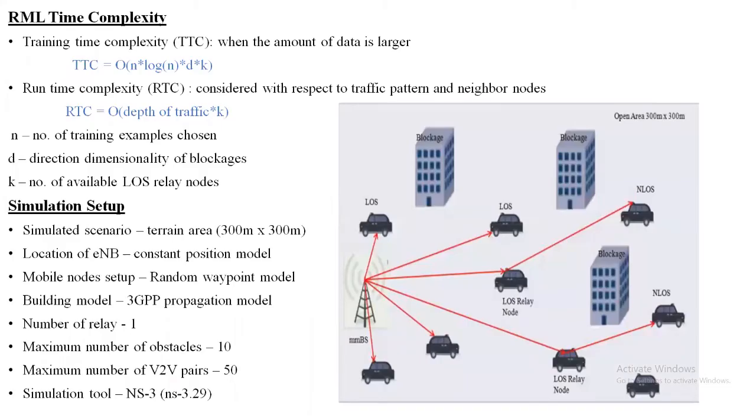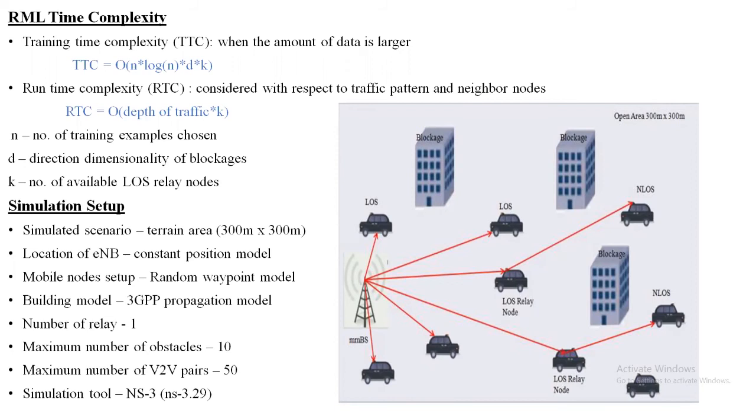Next, the RML time complexity. The proposed RML has two types of complexity: the training time and the runtime complexity. Training time complexity depends upon the amount of data, which is large. Runtime complexity is based on the depth of traffic, because the traffic pattern is not constant, it changes. Sometimes the traffic is lesser, sometimes more. Hence, it suffers runtime complexity too.